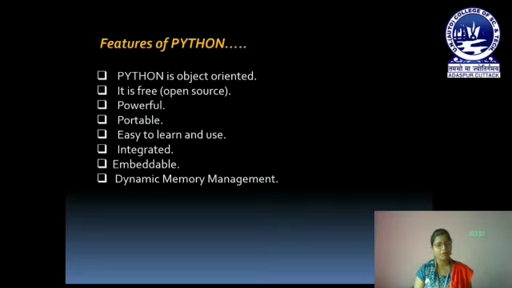But in case of Python, we don't have to specify the float data type for x. We simply write x equals 20.5. As 20.5 is a floating point value, the 4-byte memory location is allocated to x at runtime. So it has features like dynamic memory management.